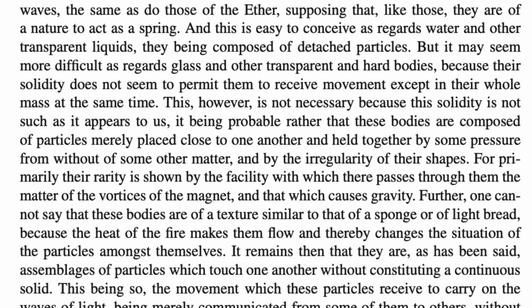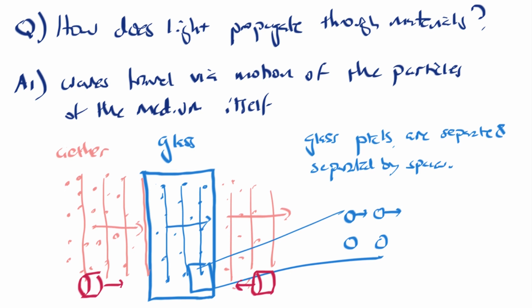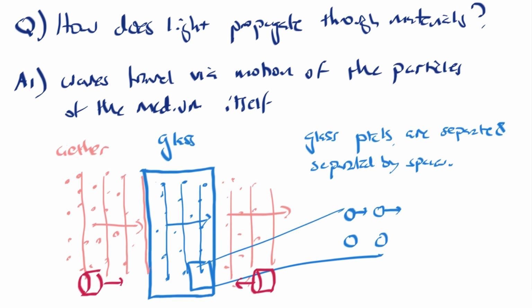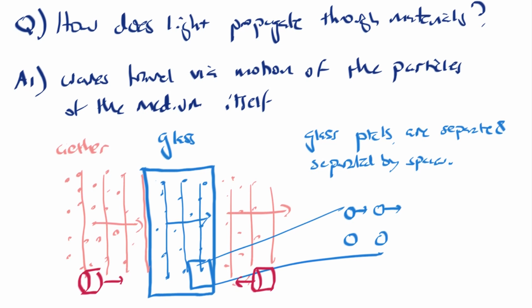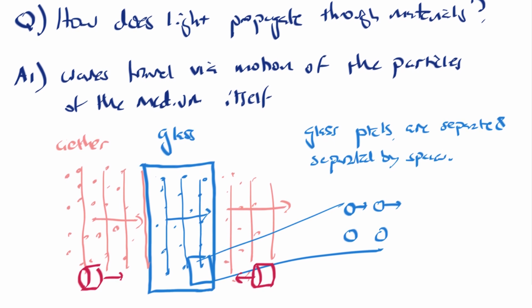He's saying we know that there are spaces even in glass because if you hold a magnet over here, well, the magnetic effect penetrates and can attract another magnet. So if you have two magnets, they can attract one another or repel one another, of course, depending on whether you have the north or south faces facing each other. So if you think of this magnetic force as being communicated via some kind of vortices or fluid or something like that, that must be penetrating through the glass. And for it to penetrate through the glass, there must be spaces in the glass.